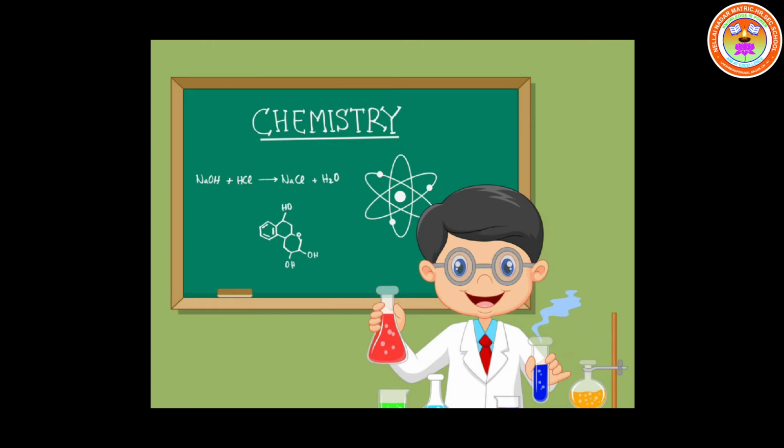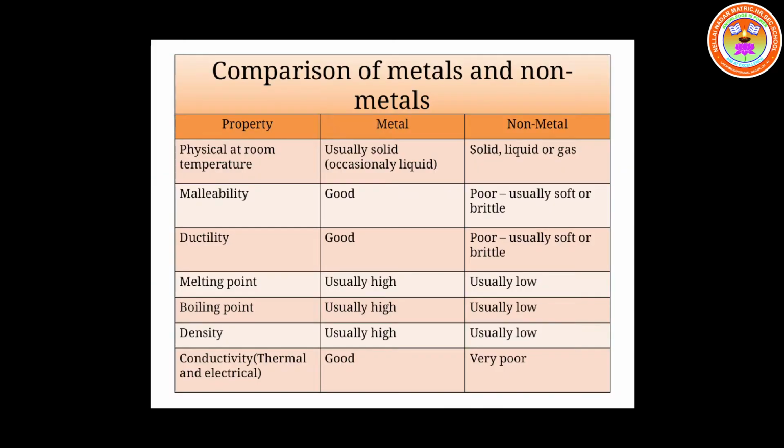Good morning, children. In today's class, we are going to learn a comparative study of metals and non-metals. See, various properties like physical state at room temperature, malleability, ductility, melting point, boiling point, density, conductivity, thermal conductivity and electrical conductivity are the various properties which we are going to compare for metals and non-metals.